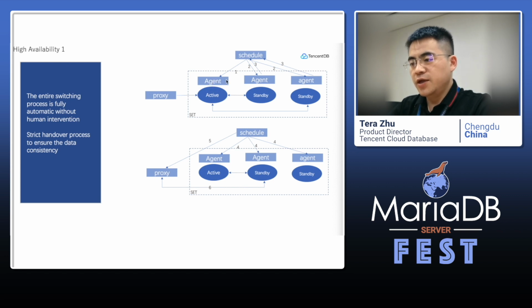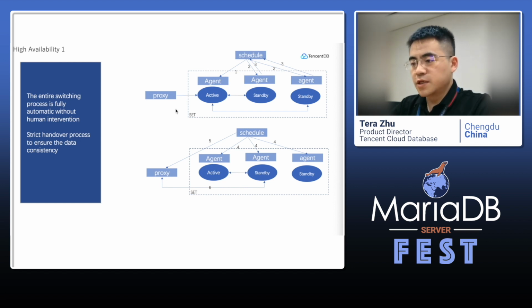The agent gets information from the process, and we put all the information into the metadata cluster, and the scheduler loads the data, so they know what happened to the master, to the active.